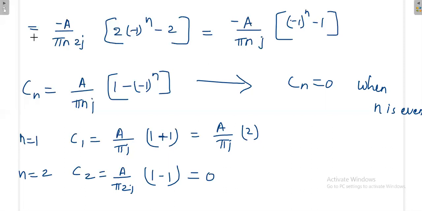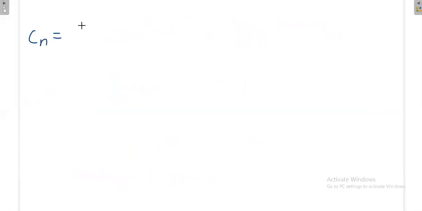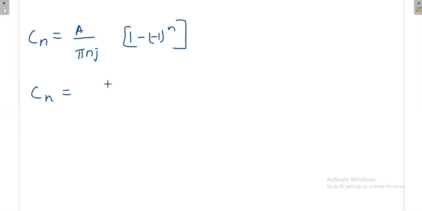So I can finally write Cn is equal to a divided by pi nj times 1 minus 1 whole power n. This is Cn equal to 2a divided by pi nj when n is odd, and 0 when n is even.